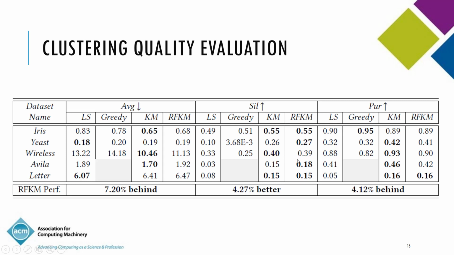So we are 4.12% behind on purity, whereas in the case of Silhouette score, as you can see, we are actually surprisingly better. But Silhouette measures the separatedness of clusters. So by enhancing representativity fairness, we're able to achieve more well-separated clusters. Which is very surprising actually. But that's what we get. So we are optimizing Silhouette almost for free by just optimizing for representativity fairness.